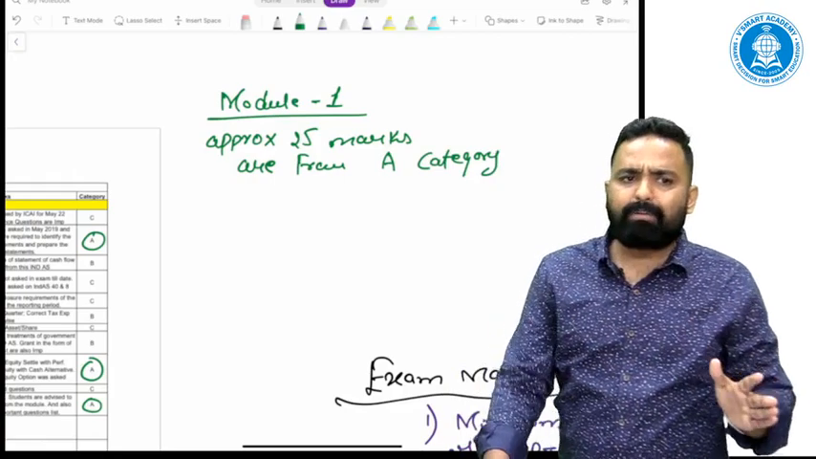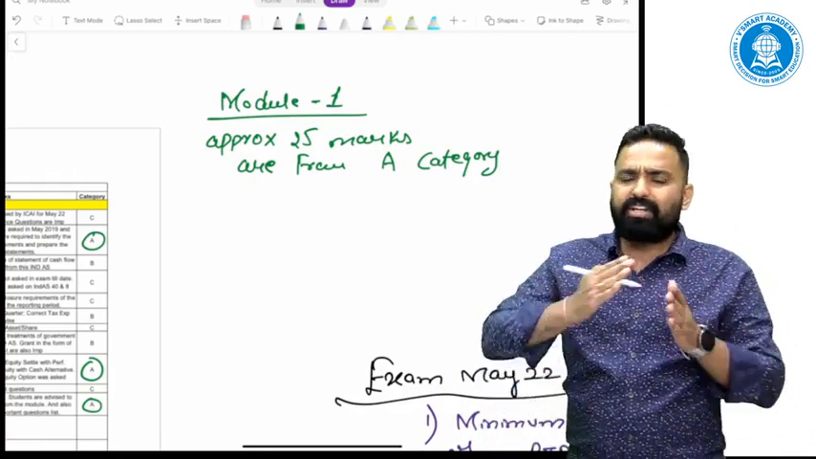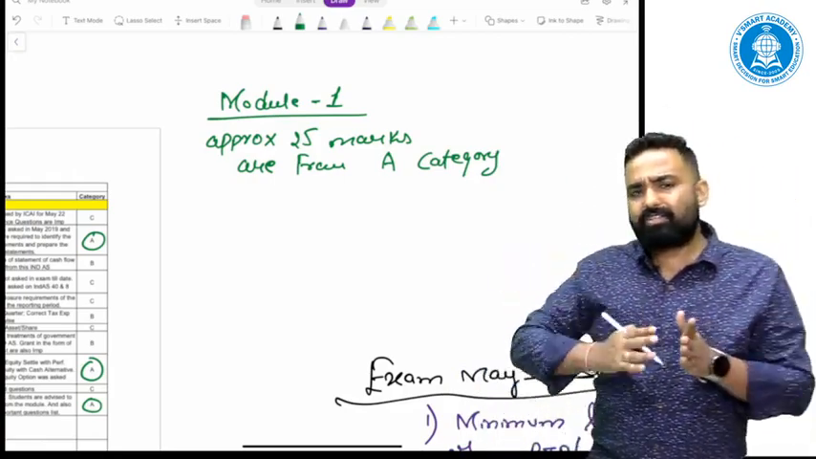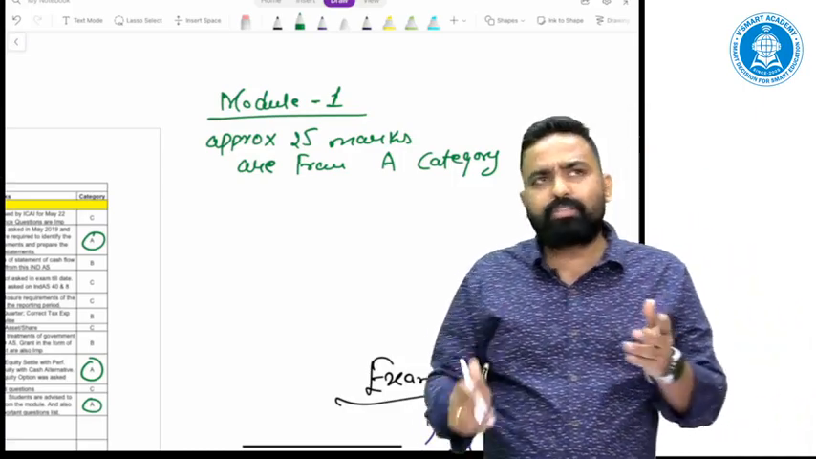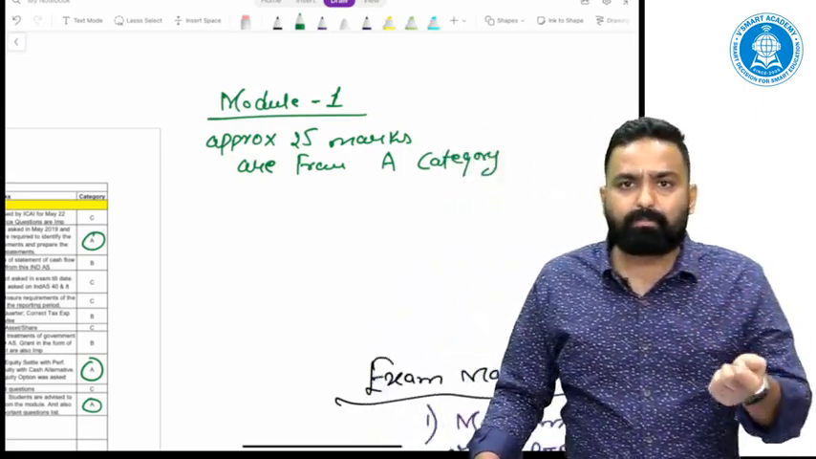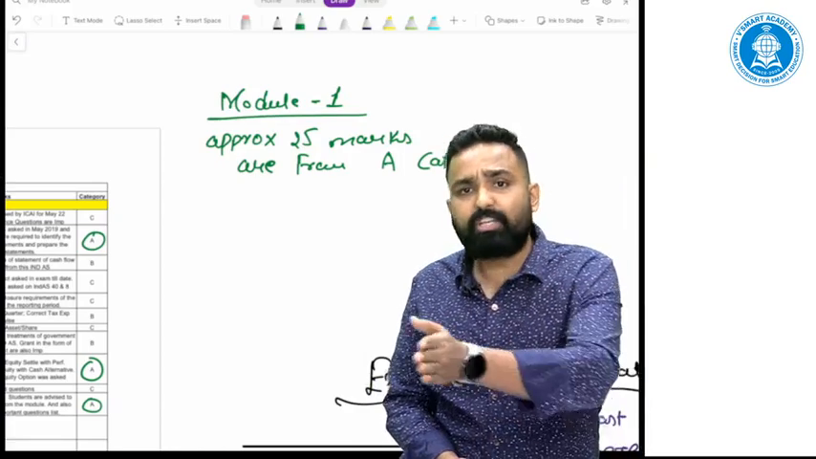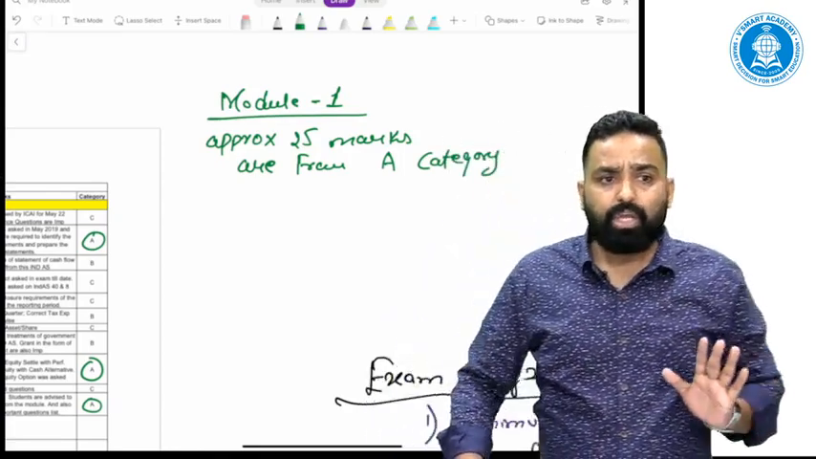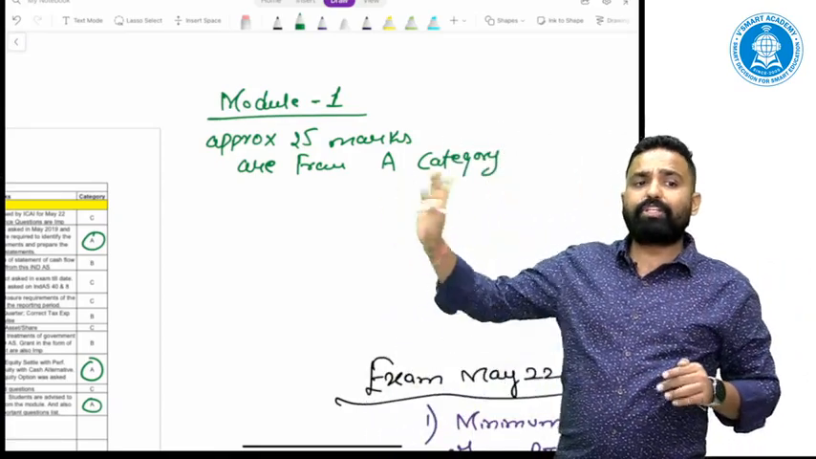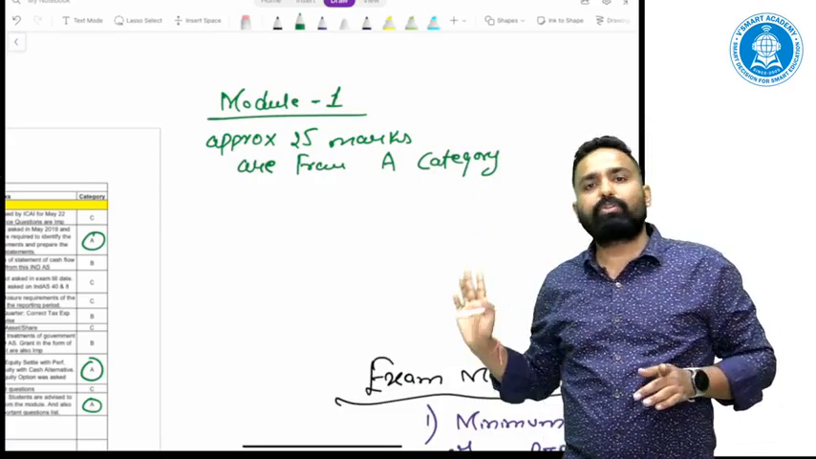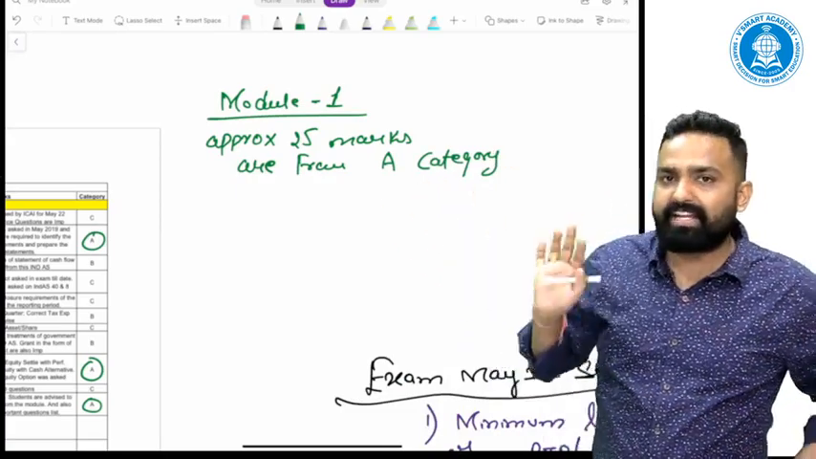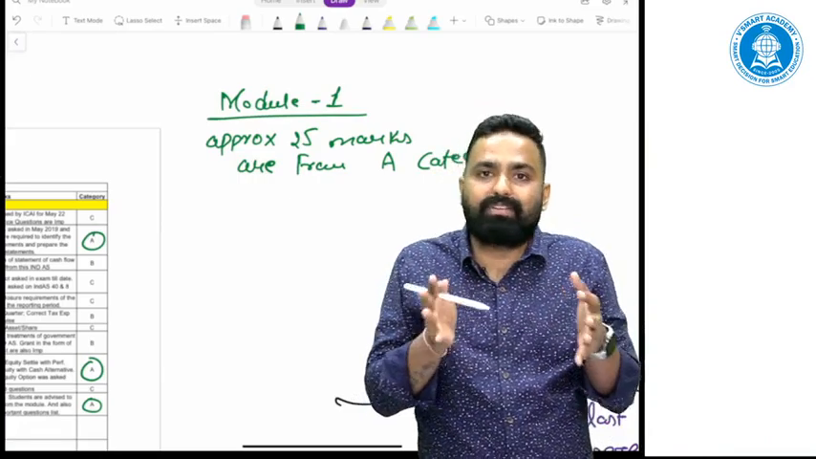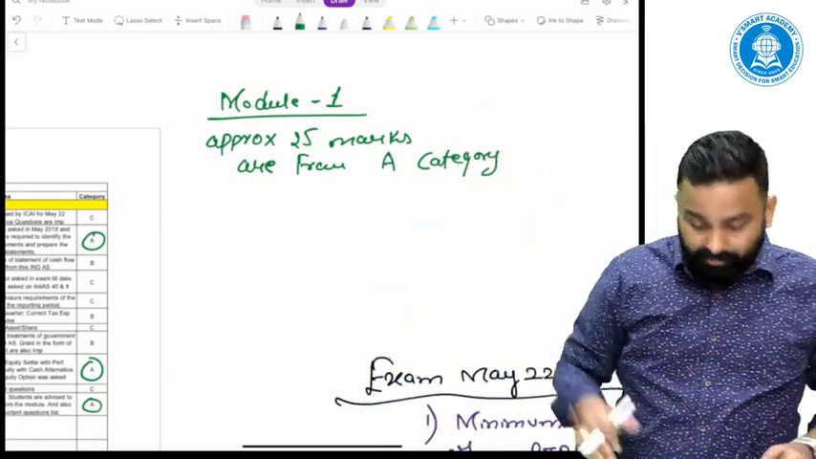If you have already completed the entire syllabus, you have two options for revision. Follow the sequence given by your faculty for the revision, or follow this sequence also. First of all, take A category topics. You will be able to cover 70% of the course, then B, then C.